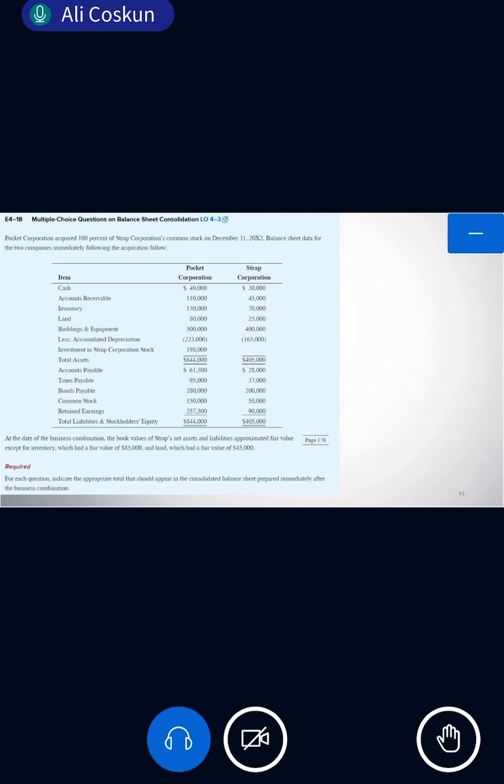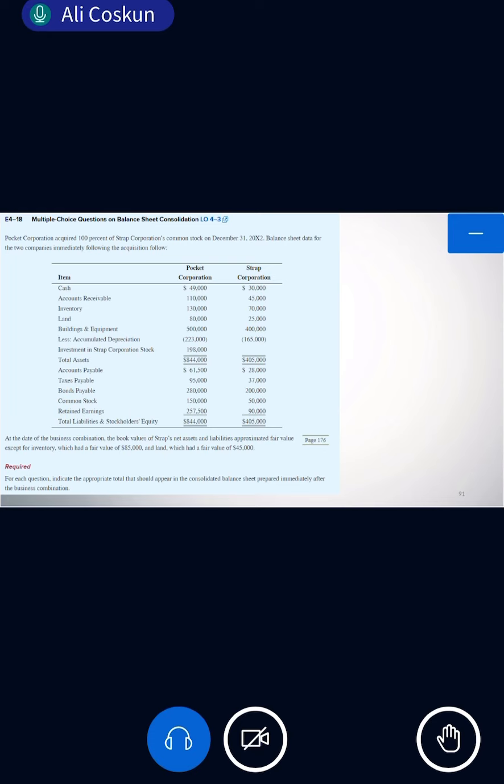Is that clear? Good. So if we want to prepare the consolidated statement, what will we do? Consolidated amounts. The first one is 79,000, right?